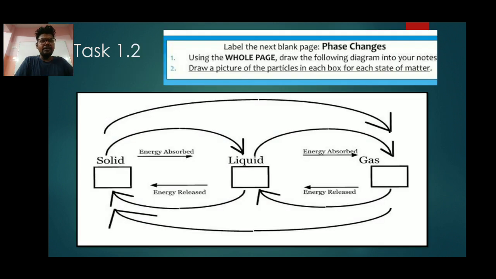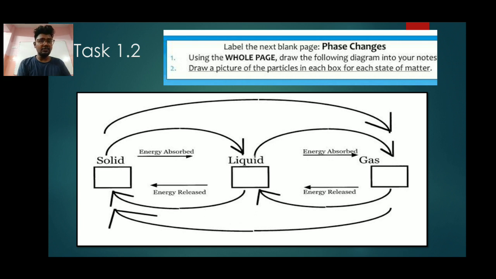Here, you need to label the phase changes and which energy we are observing. I have given the question over here, and if you are finding any difficulties solving it, please message me, or I will be giving you the answers as a PDF of your textbook's answers, which will help you.